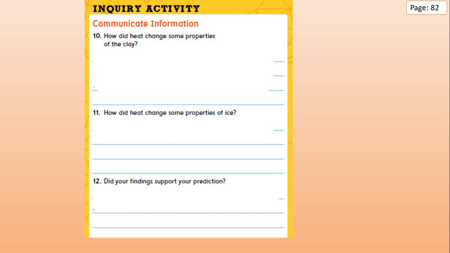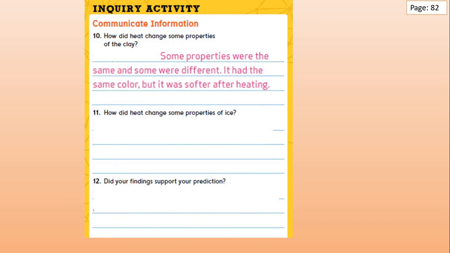Now, let's see the next page. We have many questions here. Page number 82. Question number 10. How did he change some properties of the clay? As we see, some properties were the same, like the color, and some were different. It had the same color, but it was softer after heating. Interesting.